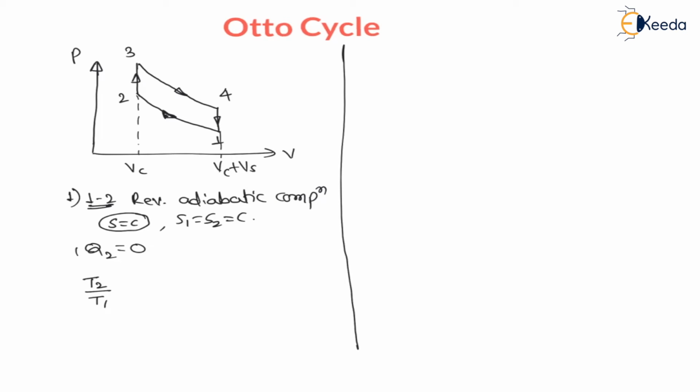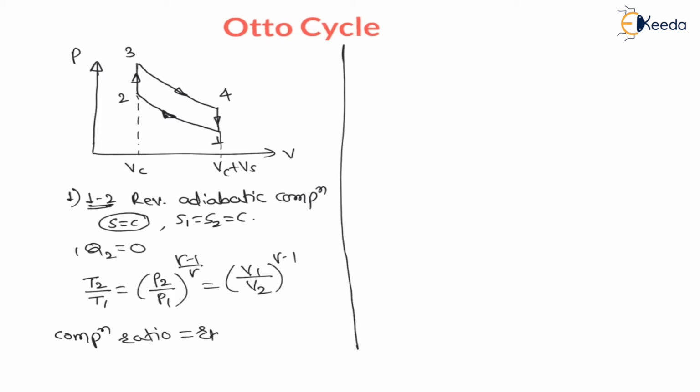by T1 is equal to P2 divided by P1 raised to gamma minus 1 upon gamma is equal to V1 divided by V2 raised to gamma minus 1. Remember this relation for reversible adiabatic processes. Now my dear students, 1 to 2 is compression process, therefore there will be a concept of compression ratio. So we can say compression ratio denoted by Rk, compression ratio. It is nothing but the process ratio is always more than 1. That already I have stated in one of the previous lecture.